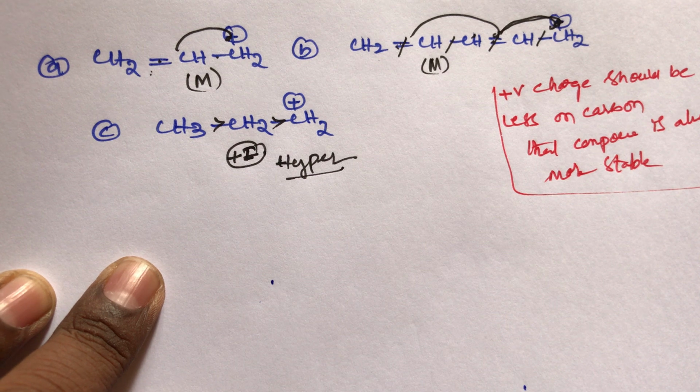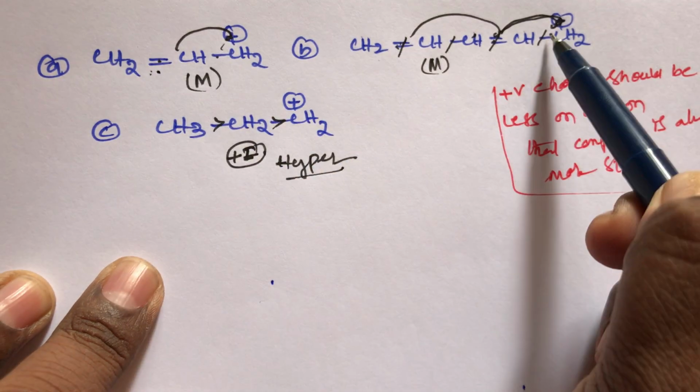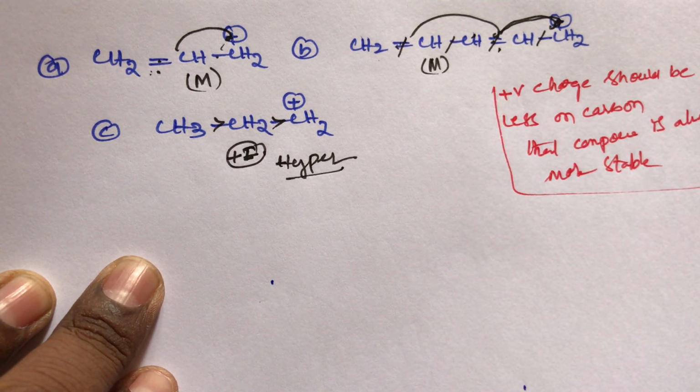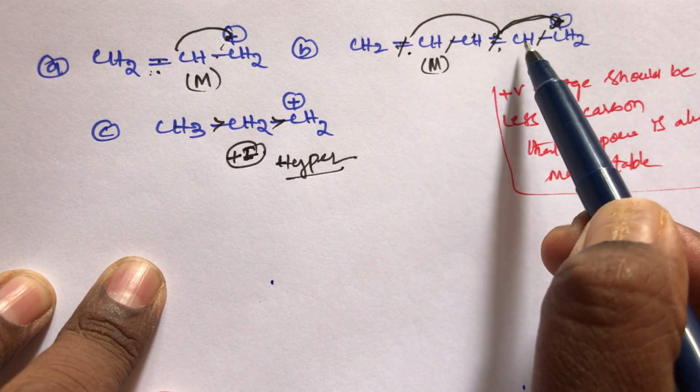The compound with less positive charge is always more stable. You remember, student, less positive charge compound is always more stable. This positive charge participates only 1 time, this positive charge participates 2 times, so that's why this is more stable. The compound with more double bonds is always more stable, student. This is the more double-bonded carbocation.